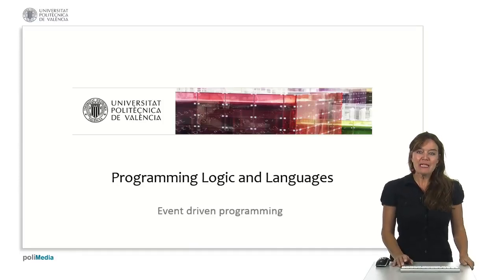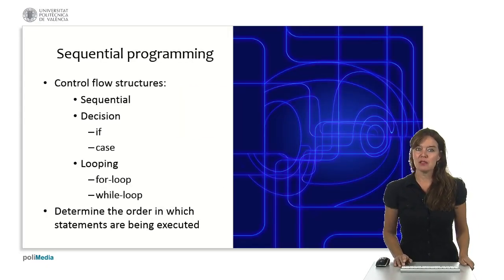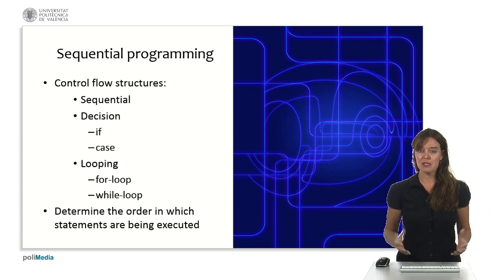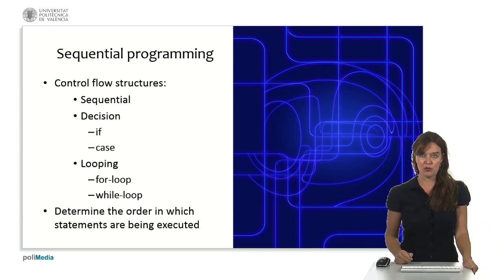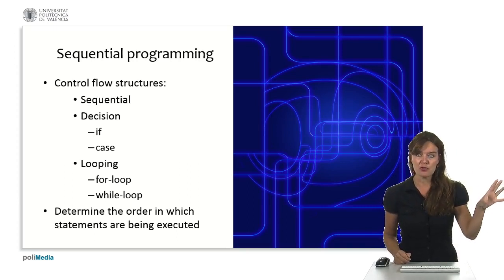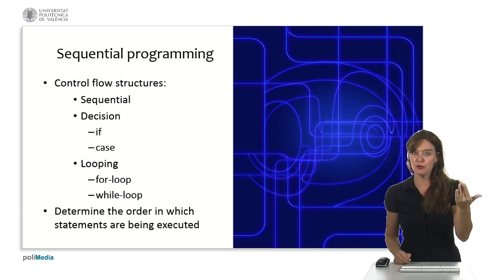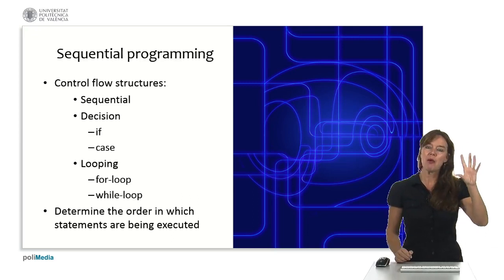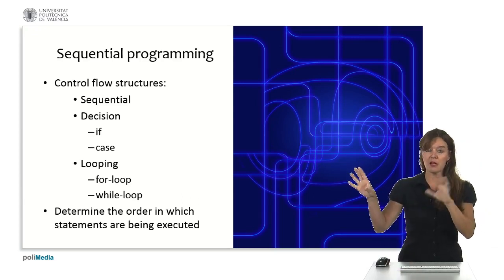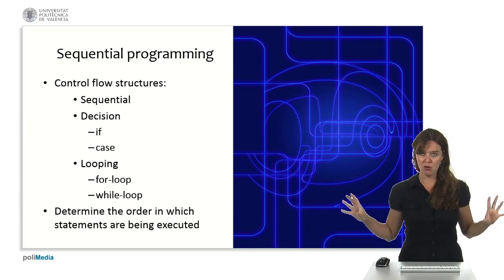So, we have been looking at control flow of our programs. Until now we have seen some control flow structures for sequential programming, which are sequential statements, separated by a semicolon, meaning one statement after another. We have seen decision control flow structures that say, if this expression is true, then do that, and if it's not true, do something else. And we've seen case statements that say, in case my condition is this, I do that. If it's something else, I do something else, and so on.